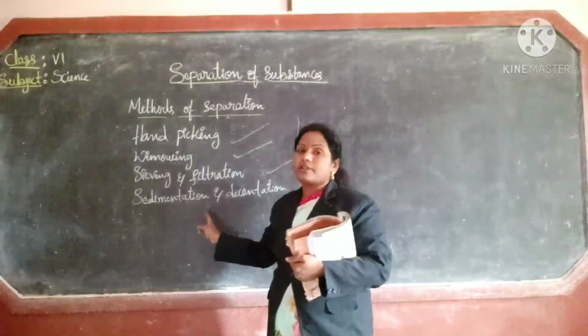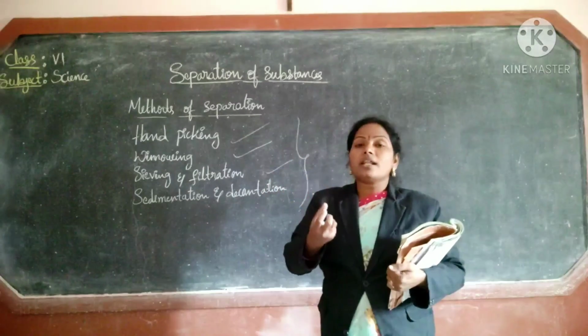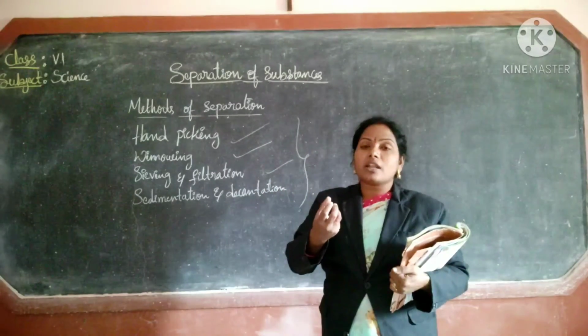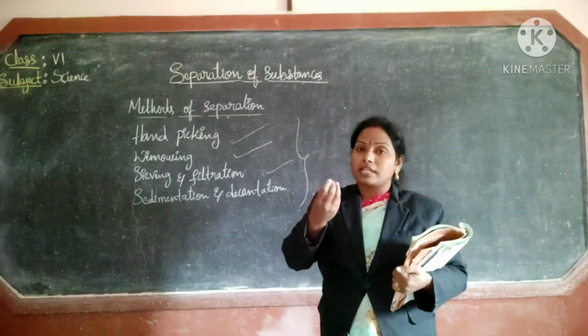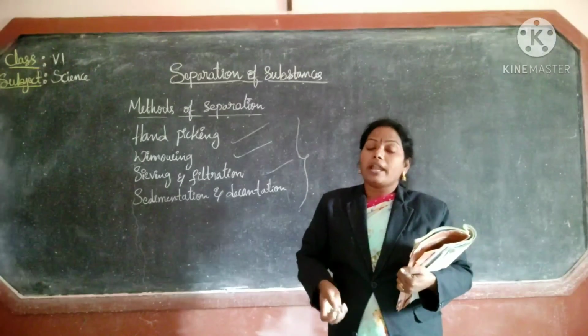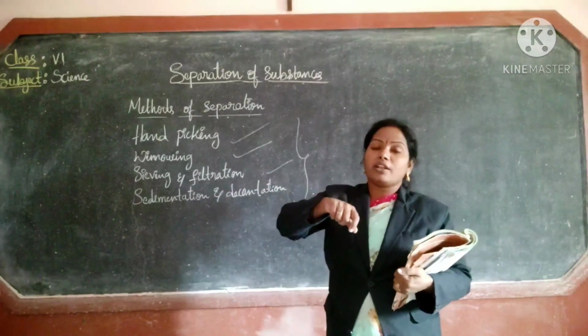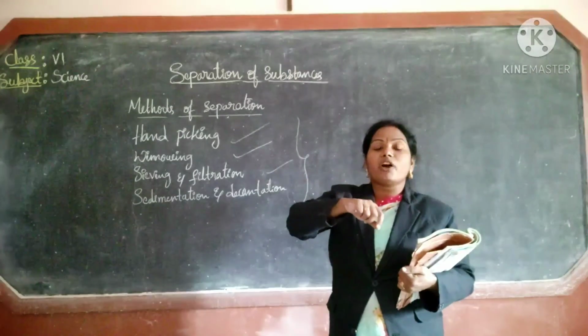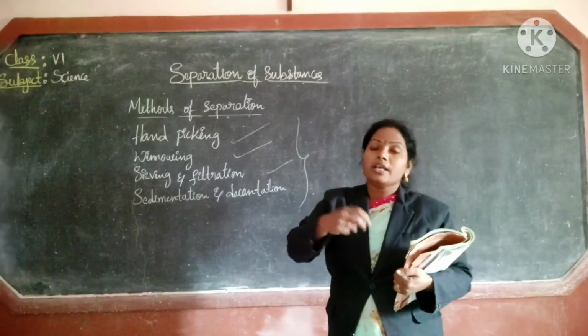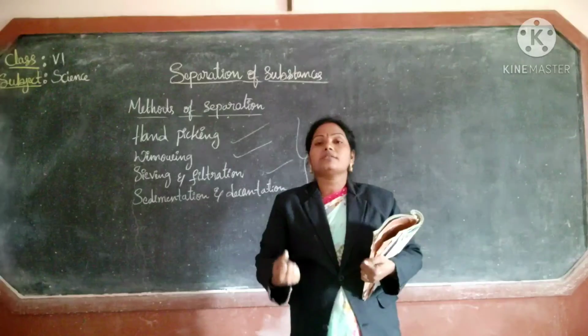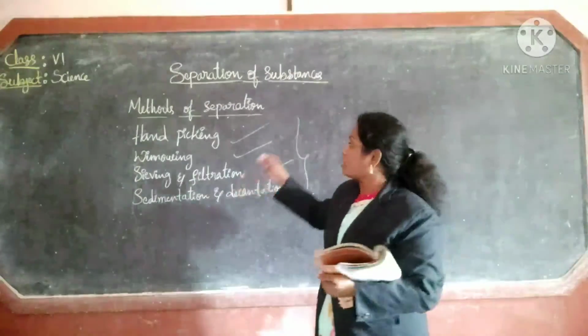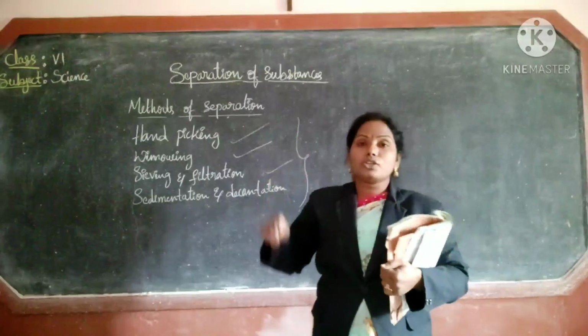Next, sedimentation. The materials mixed in the water settle at the bottom of the glass, and the remaining water we can remove. Removing the water is called decantation. Settling at the bottom is called sedimentation. These are the topics. Understood?